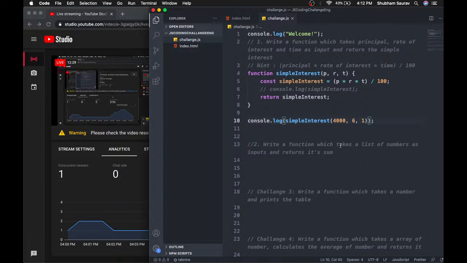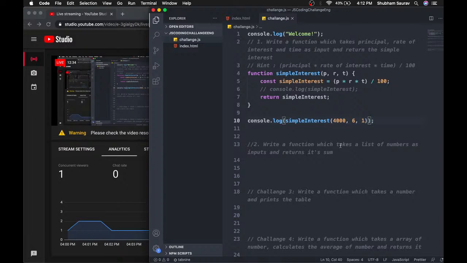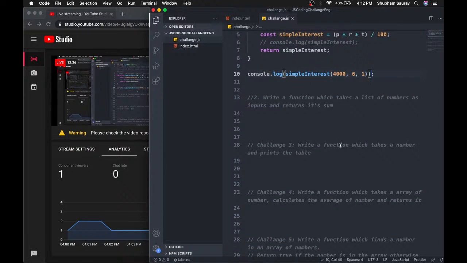Yeah, okay, now I'll just start with the program number 2 or the challenge number 2. So what is this challenge? Well, it is saying that we have to write a function which will take a list of numbers as input and return its sum. Okay, so we have to again write a function, and this function is going to take a list of numbers, and this list of numbers basically means that this function will take an array of numbers as a parameter, and then we have to return its sum. So we have to add all those elements of that array and we have to return that sum. Makes sense?